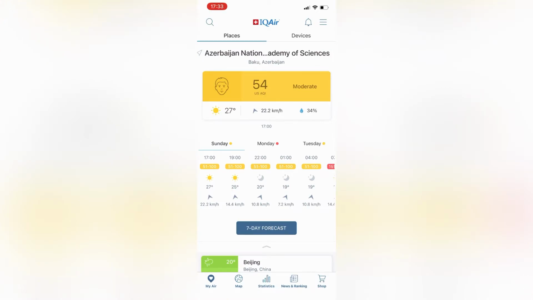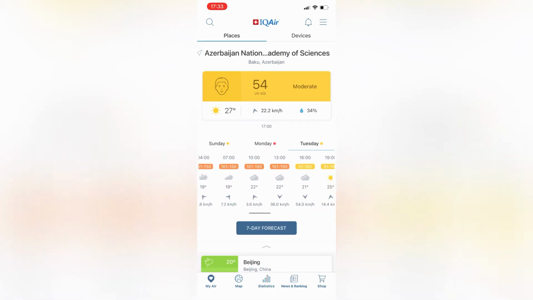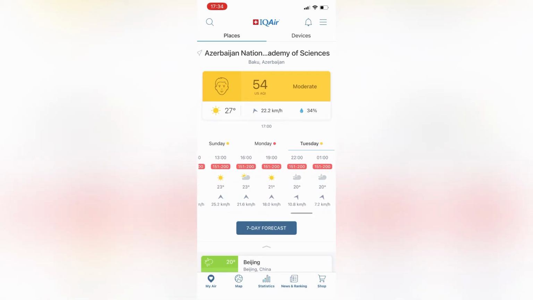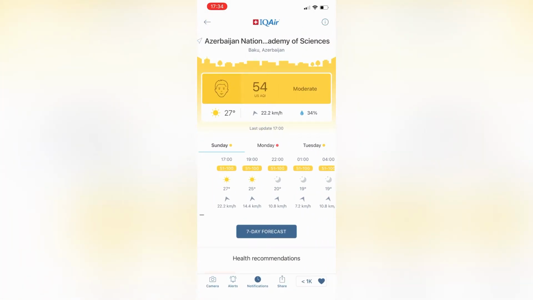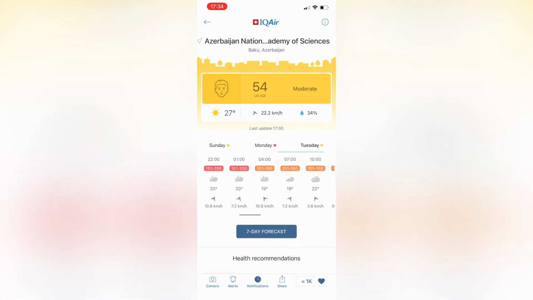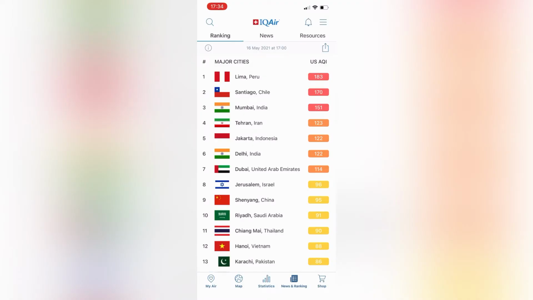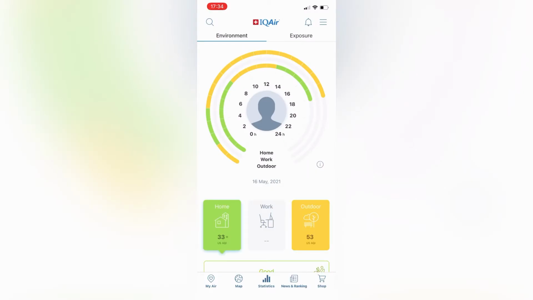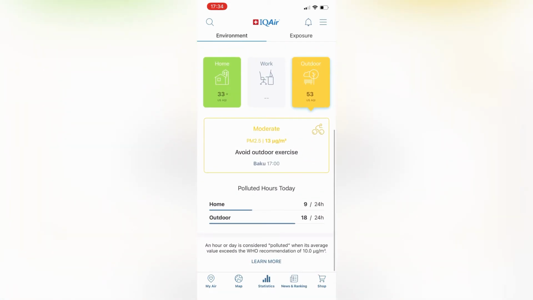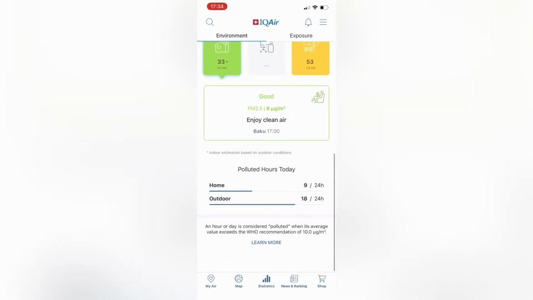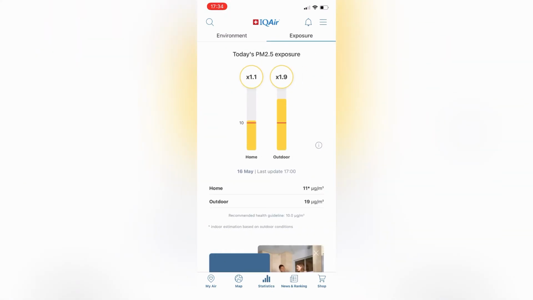So how can we protect ourselves from air pollution? There are so many applications for mobile phones, and also there are many sites that show information about air pollution in your region. The best one, in my opinion, is IQ Air. IQ Air shows all statistics about air pollution in your region, so you can use it for your protection. For example, as you see on the screen, I can see air pollution at my home, at outside of my home, so it is a very useful program.